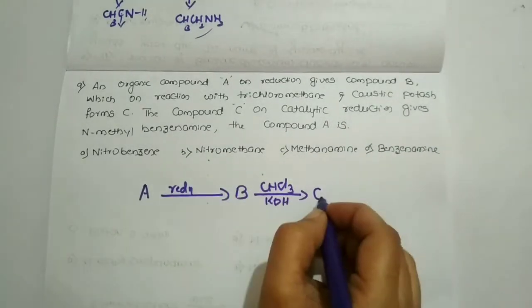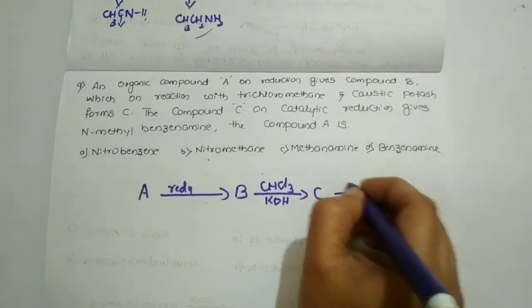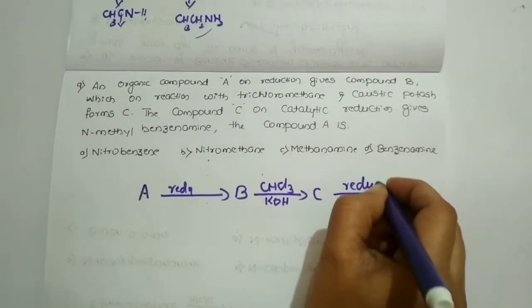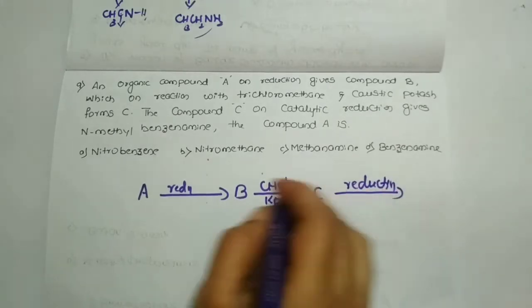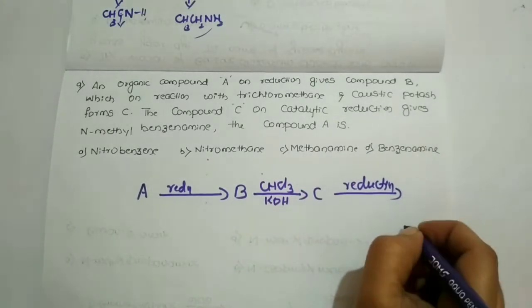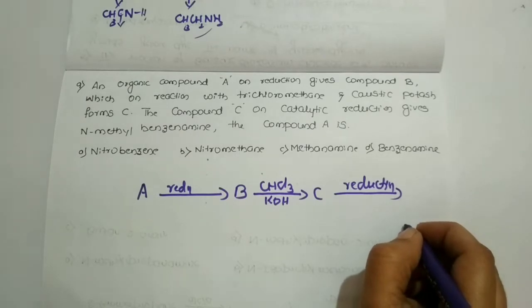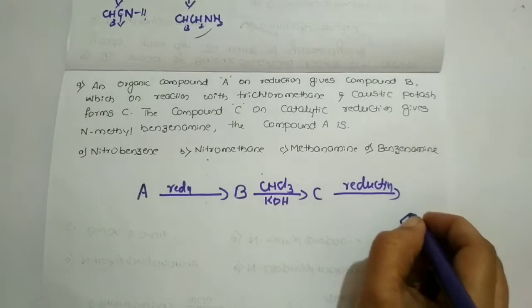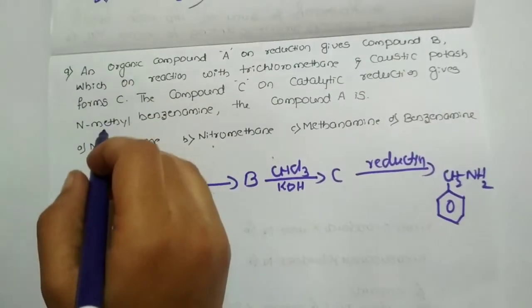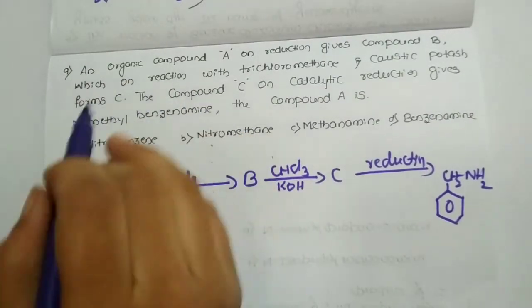Okay, so this compound C on catalytic reduction, what is it undergoing again? The reduction to give the final compound they have given, that is N-methyl benzene amine. Okay, N-methyl benzene amine. So can I write the structure like this? So the product formed is N-methyl benzene amine.